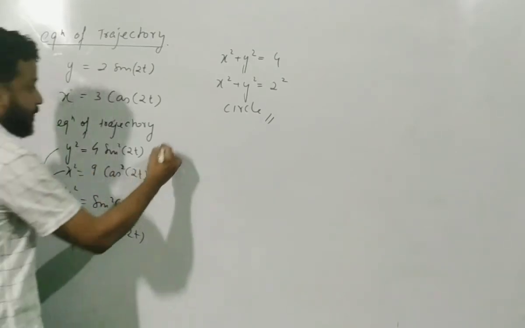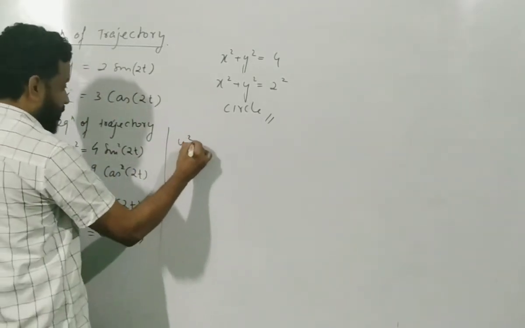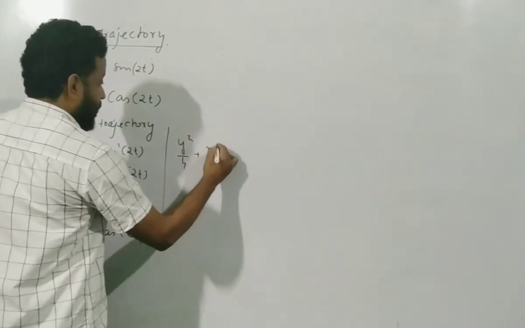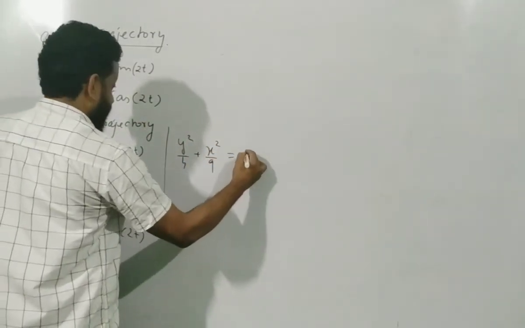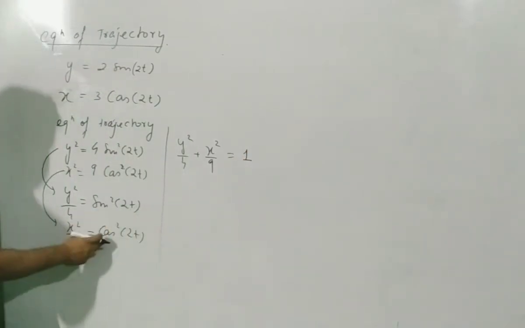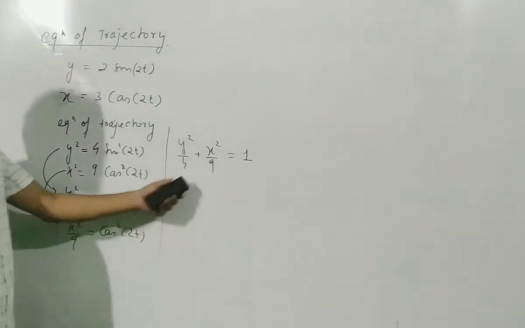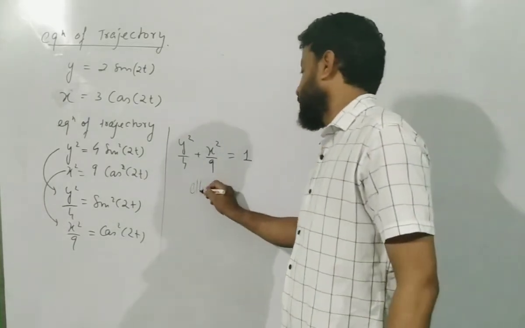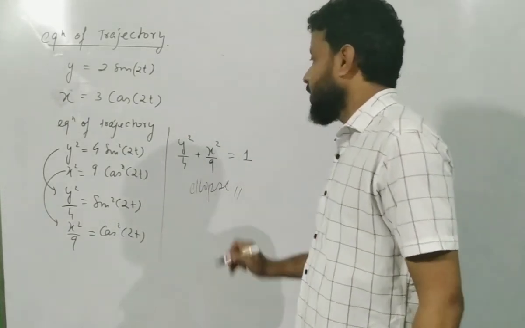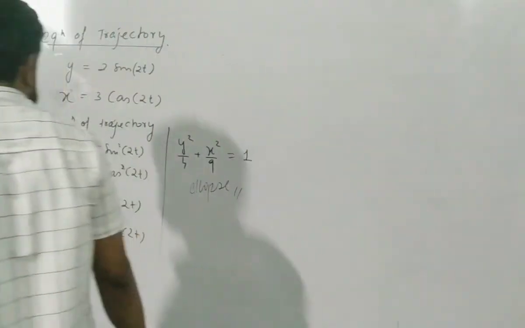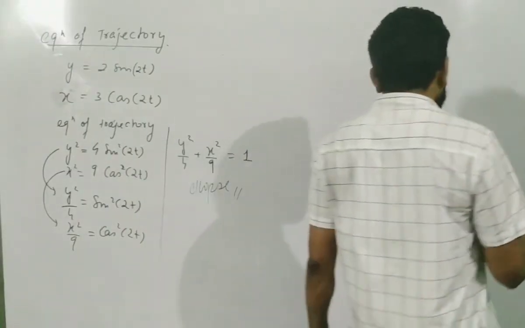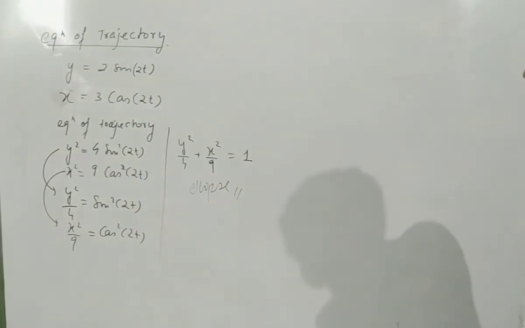Now add. If you now add, what will you get? You will get y square by 4 plus x square by 9 is equal to 1, because when you add sin square plus cos square, it is 1. And what is this? This is the equation of an ellipse. Okay, this is elliptical. So the body is moving in an elliptical path. So this is how we can predict the equation of trajectory and the shape also.